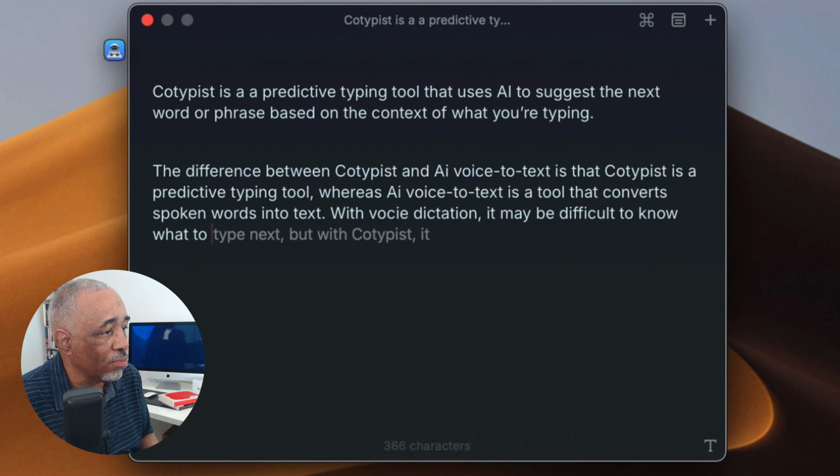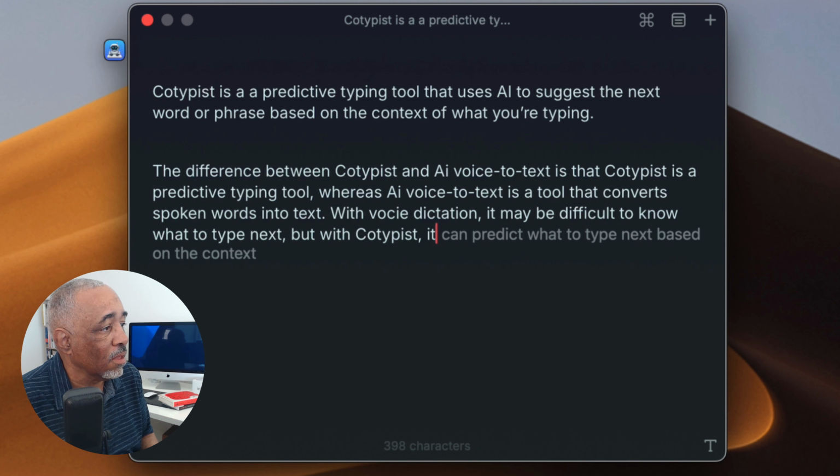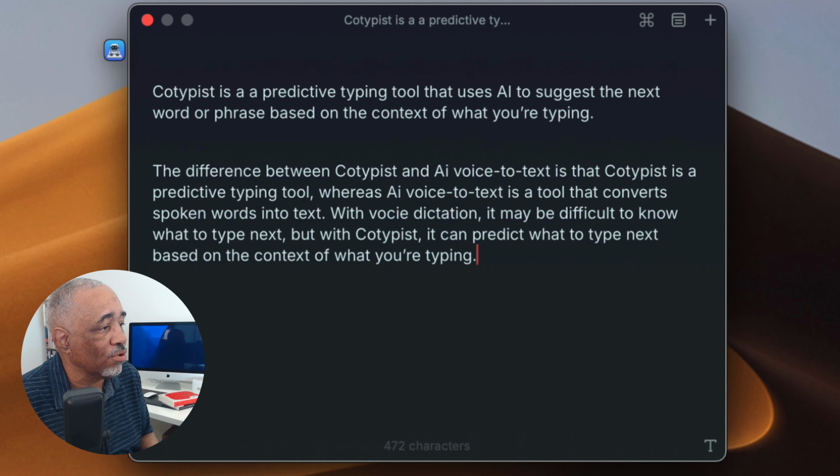So I want to say this or this, and then let's see, it can predict the type of tool based on the context of what you're typing.